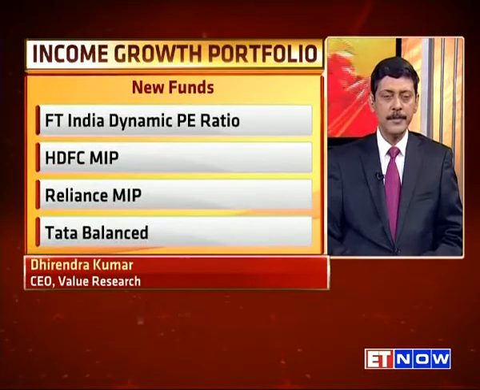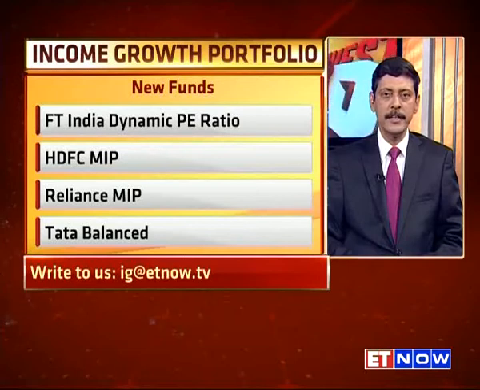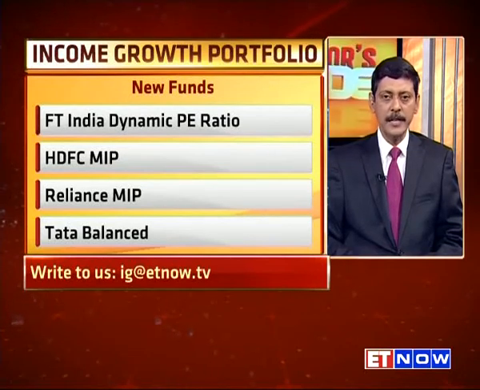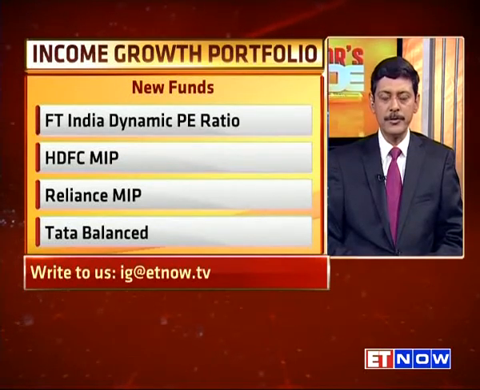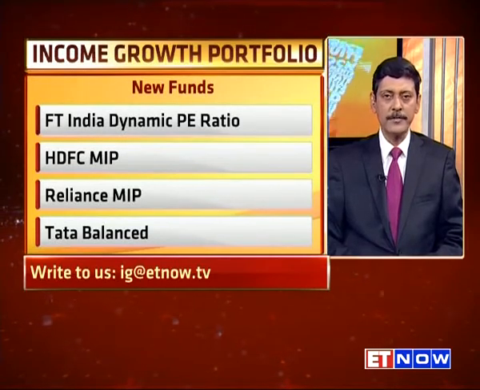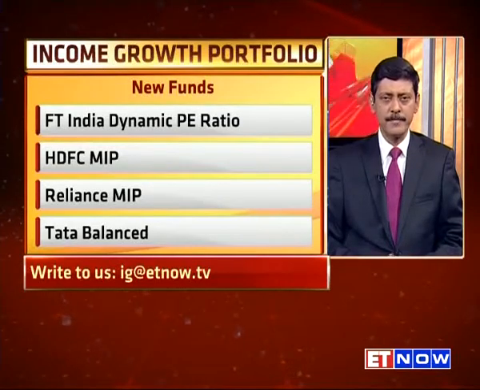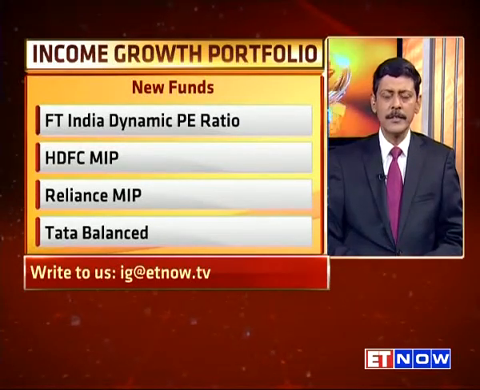I was not tempted to make too many changes unnecessarily. So the only change that has been made this time is replacing the UTI Balanced with a superior balanced fund, a conservative balanced fund, a balanced fund which does not lose its balance despite the greater tilt.